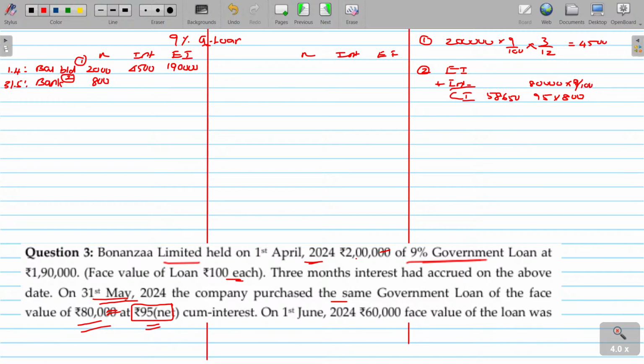Interest component being for the face value at the rate of 9%. As you are aware, the 3 months are already over, as on 1st April, 3 months over, up to May, 5 months is there, so you have to calculate 5 months interest. This value being 3,000. Your ex interest price being 73,000. So 73,000 ex interest price, interest being 3,000.